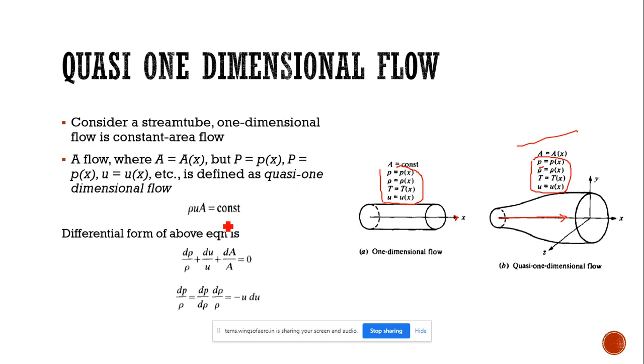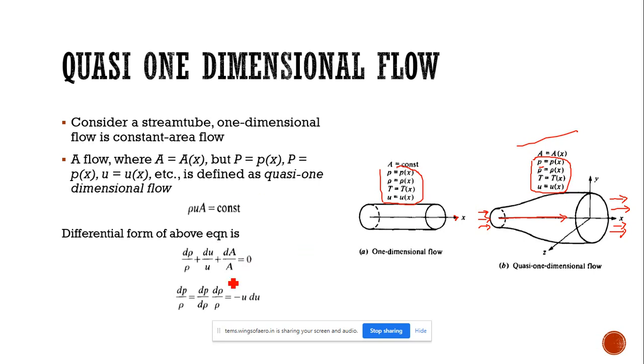To validate this flow, we take the continuity equation, because the mass flow is the concentration here. Whatever mass flow enters the constant area duct or the variable area duct will move outside also. So rho UA equals constant. The differential form of this equation is d rho by rho plus du by u plus dA by A equals 0.